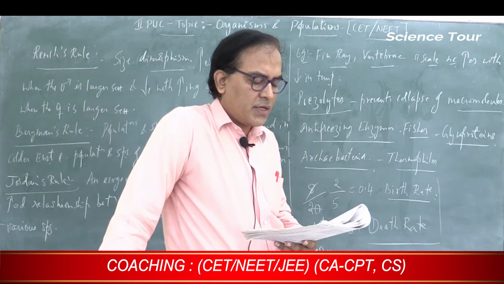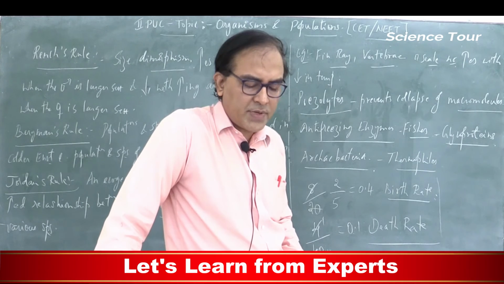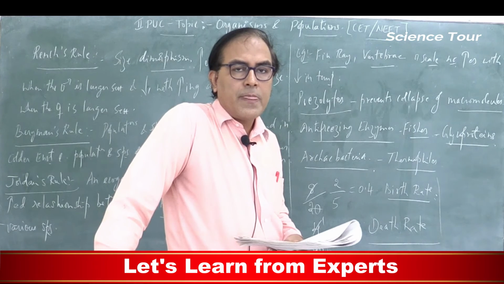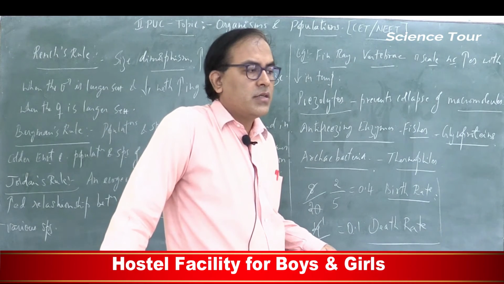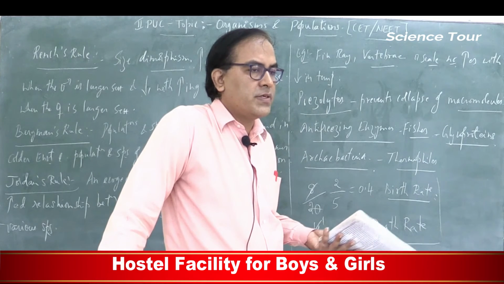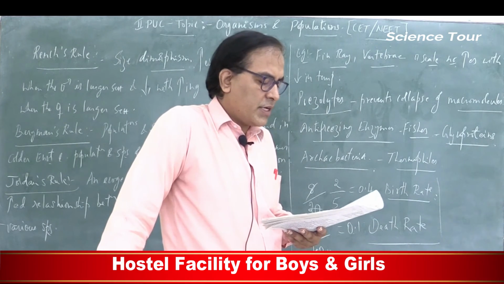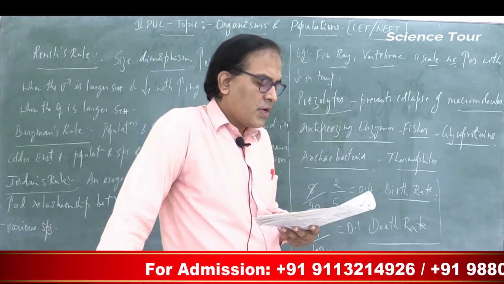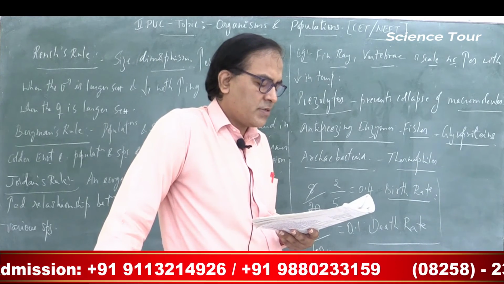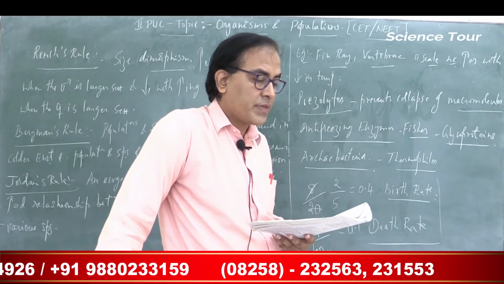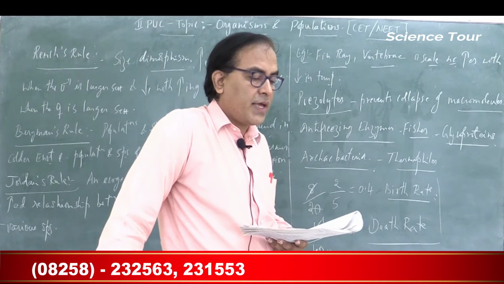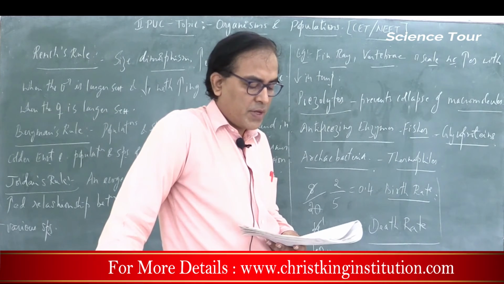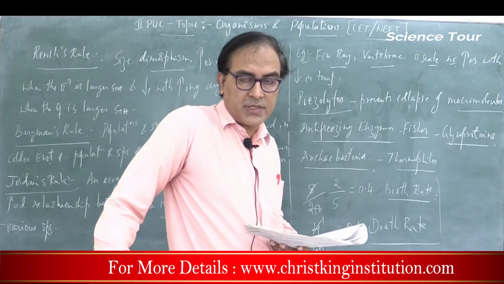Because predators will feed on the prey, and whatever energy is present in the prey will go to the predators. Maintenance of species diversity: if there are no predators, then there will be only one kind of species. That's why predators are important. Control of prey population: if there are no predators, then the prey which feed on a particular organism will destroy that particular organism. So predators are important for all the above.